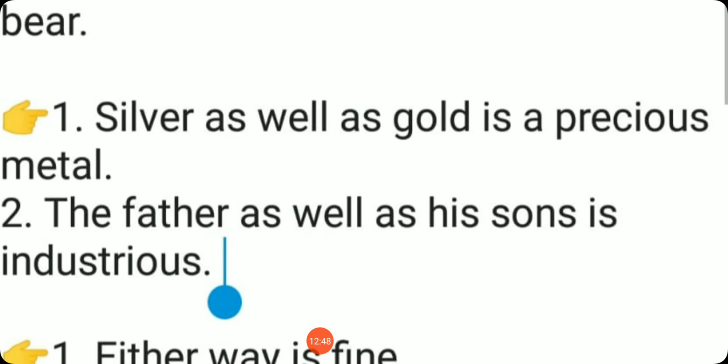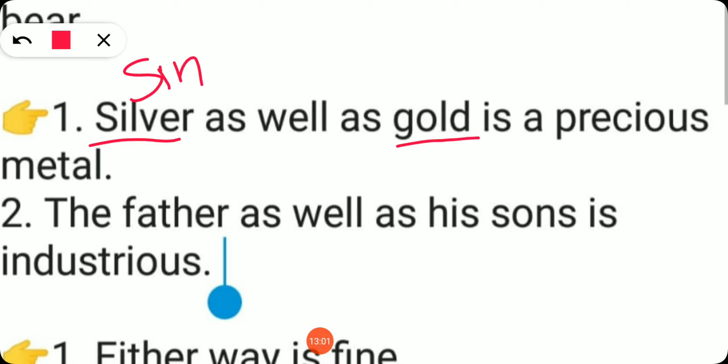See here, silver as well as gold is a precious metal. So silver one subject, gold one subject. So how is the first subject? It is singular. So the verb is also singular, is.